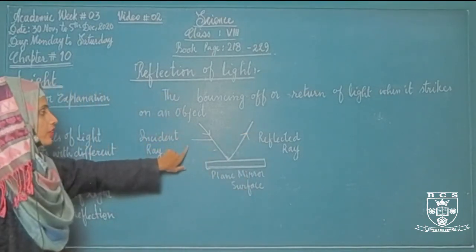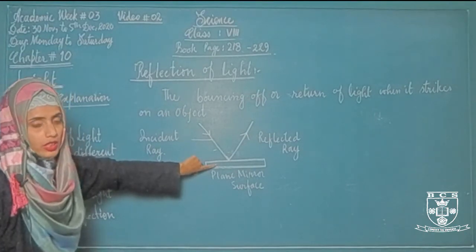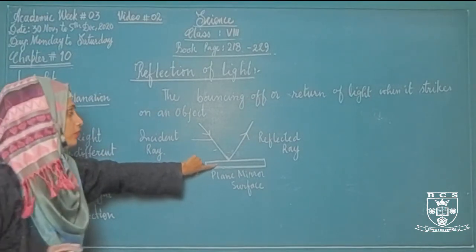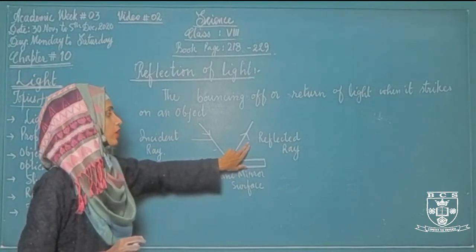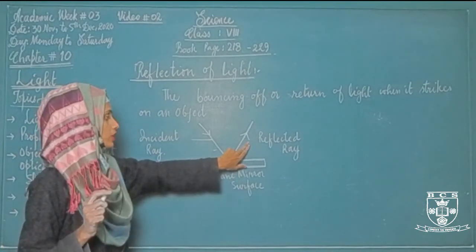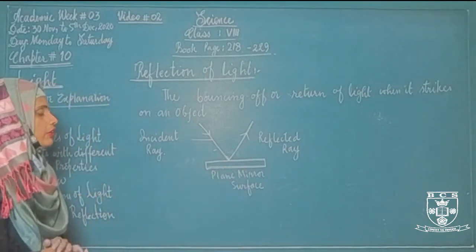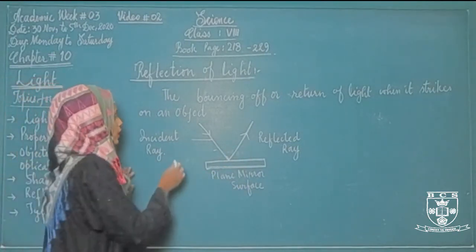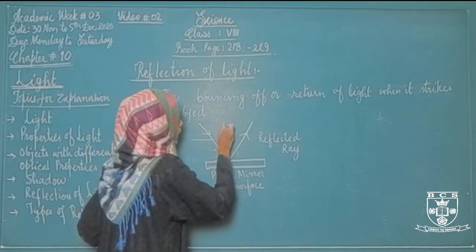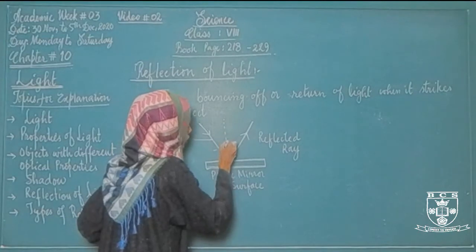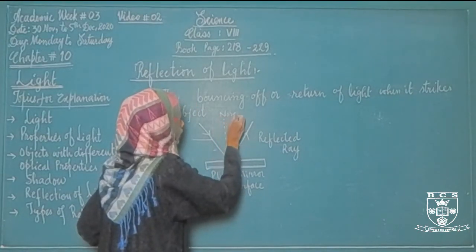The incident ray's arrow always moves pointed towards the surface on which it is striking, whereas the arrow of the reflected ray will always point away from the surface of the object from which it is reflected back. So incident ray, reflected ray, and the line at the right angle of the surface is called normal.